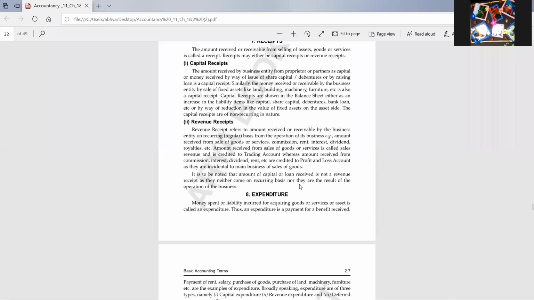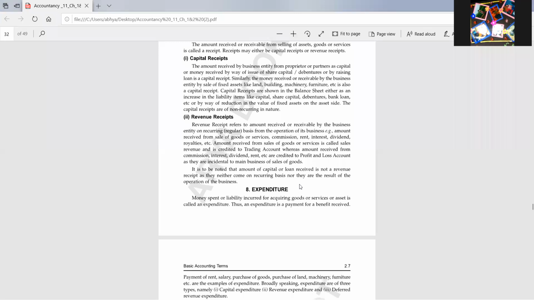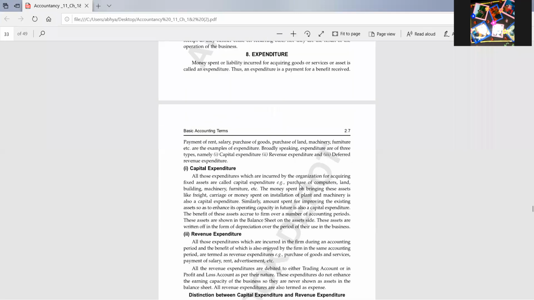Like you have made an FD in a bank, or you have maintained a savings account or any other account in a bank, so you will get regular returns from the bank. On a monthly basis interest will be provided. Similarly, you have purchased a property and given it on rent, so rent you will get on a regular, monthly basis. Then the expenditure: money spent or liability incurred for acquiring goods or services or assets.